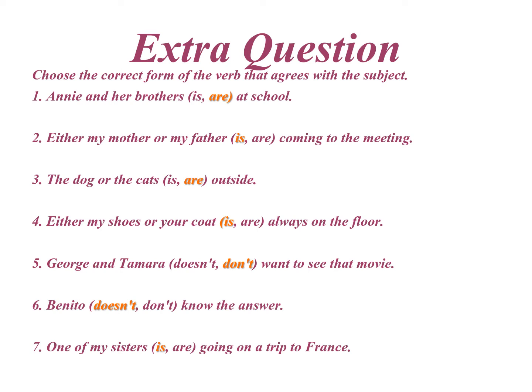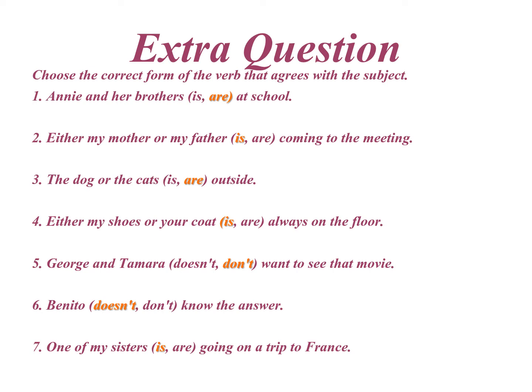Number 3, the dog or the cats are outside, as we had read in the rule that whenever there is or between the two nouns, the verb goes in accordance to the noun that is after or, that is the cats. The cats is plural, so we have are as the verb.